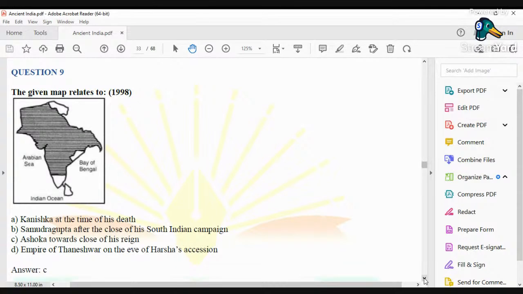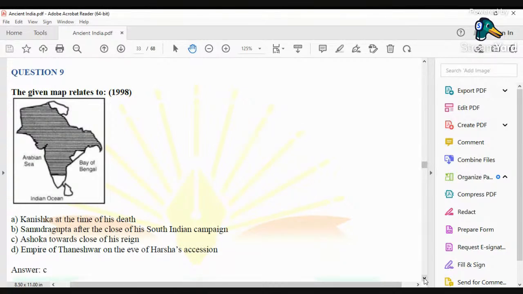They have given you names of certain rulers, and also the time periods of those rulers. For example, option A, Kanishka at the time of his death. Option B, Samudragupta after the close of his South Indian campaign.